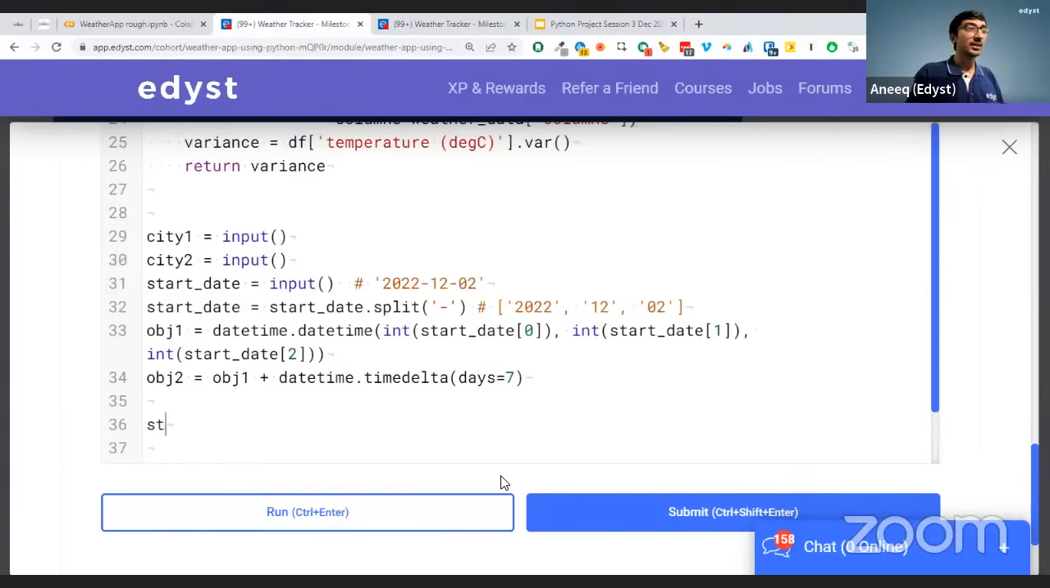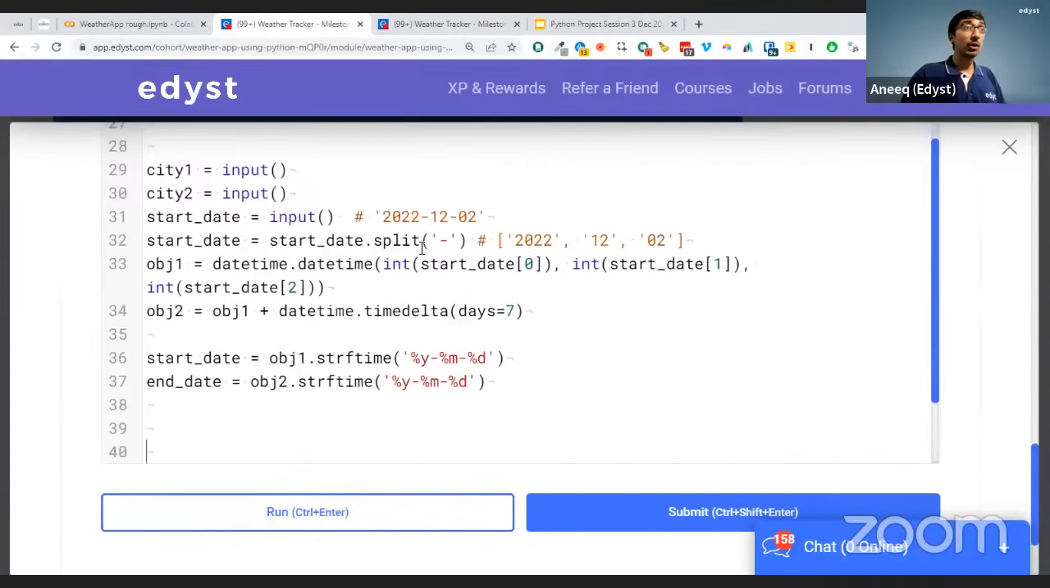So what I'll do is, now I'll say start_date is equal to obj1 dot... How do I convert it to a string? We saw this strftime, percentage y, percentage m, percentage d, right? That's for that. And then comes the end date, end_date is equal to object2. You convert it to this.